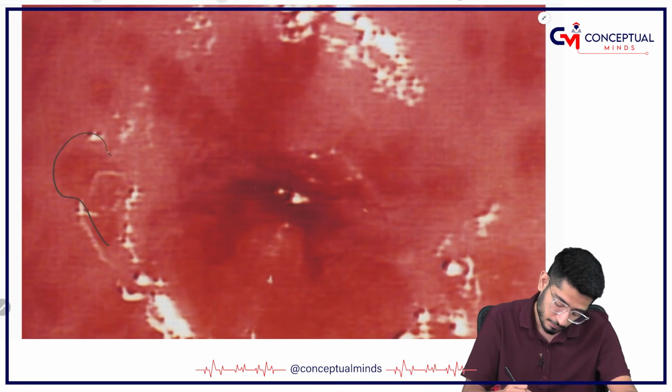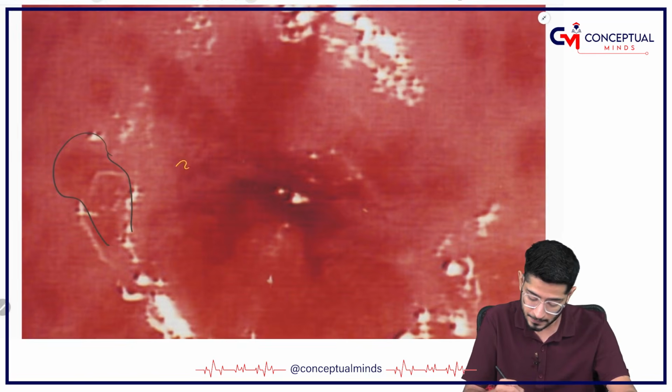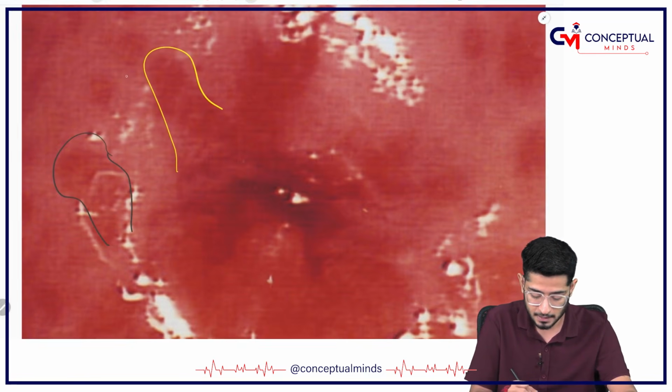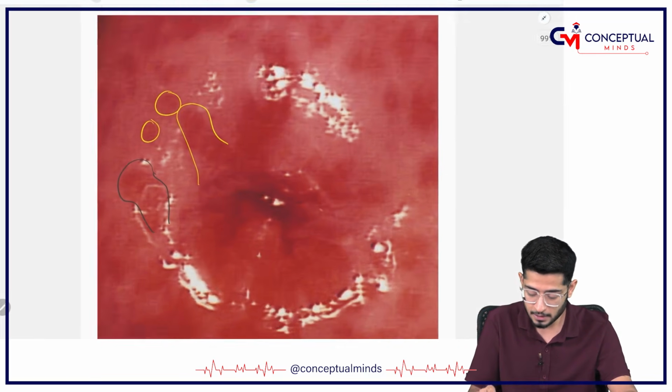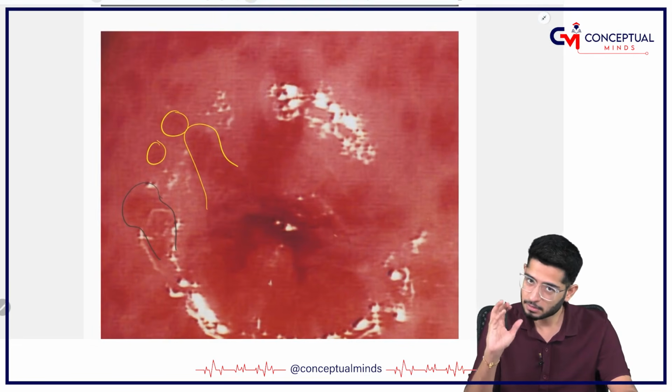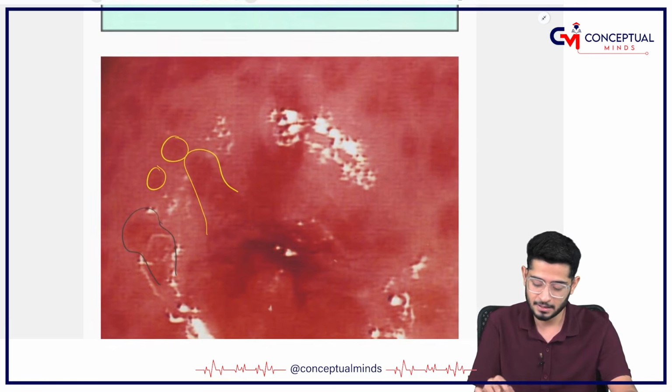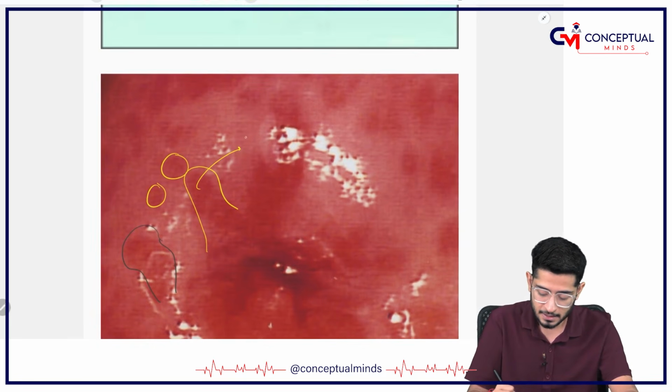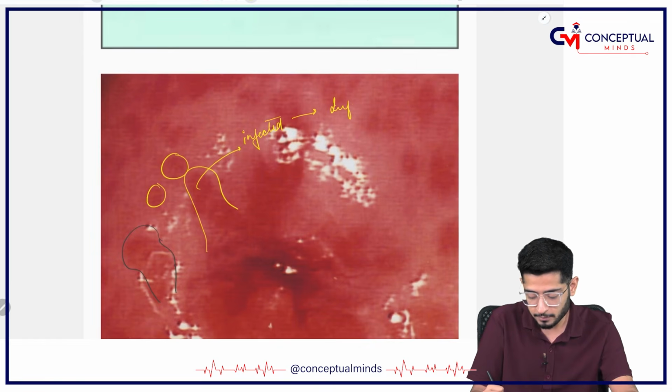Can you see this darkly red color area? This is darkly red, darkly red. Just like in a strawberry, completely it's red, but you will have some darkly red areas. These darkly red areas are the infected areas, showing a lot of inflammation, and because there's a lot of inflammation, there's a lot of erythema.